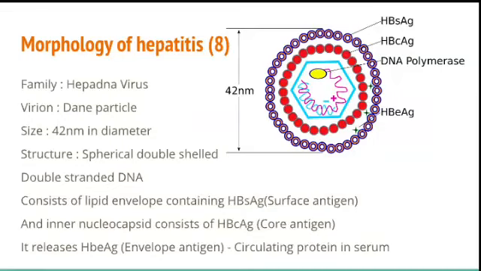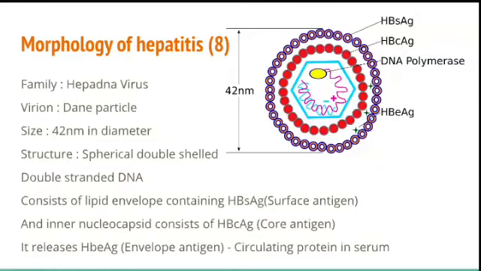It consists of 3 antigens: the surface antigen, the core antigen and the envelope antigen. The envelope antigen is a circulating protein in the serum. All these antigens are important in laboratory diagnosis. Remember, the hepatitis B surface antigen, core antigen and envelope antigen help us in the diagnosis of hepatitis B.